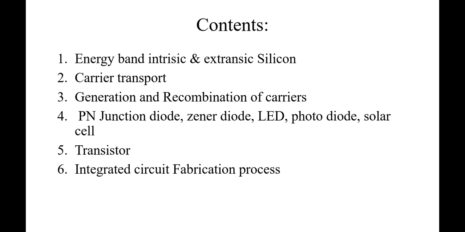And fourth, PN junction diode, Zener diode, LED, photoelectric and photo emitting diode, photodiode, solar cell. These are the concepts we cover in the fourth chapter. What is a PN junction diode, in the fabrication of a PN junction which type of material is used, why this material should be used and why not others, why silicon, why germanium, why not aluminum. We cover this in this topic. The Zener diode is also covered.